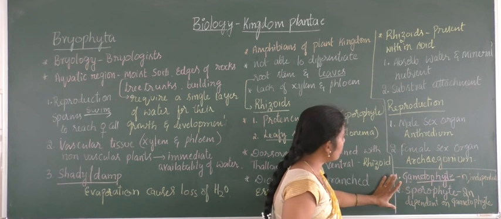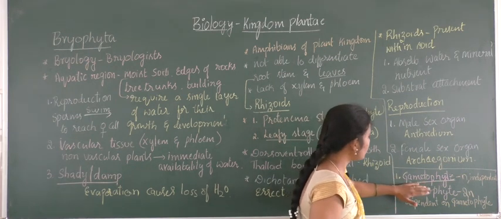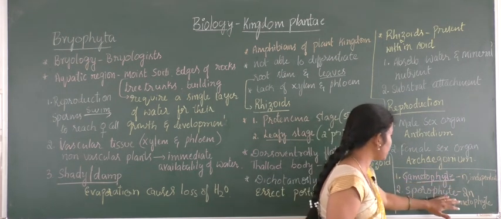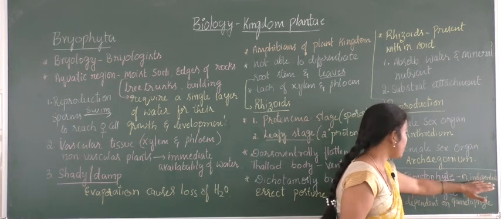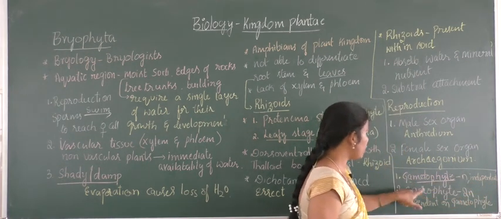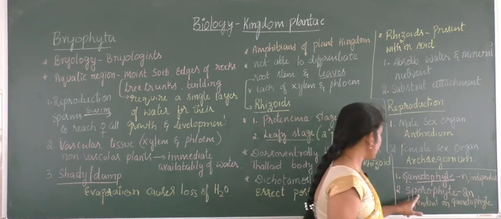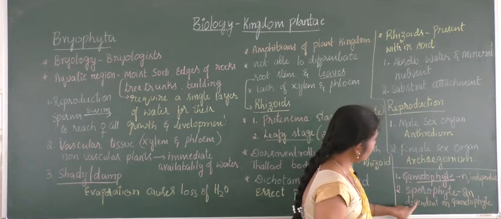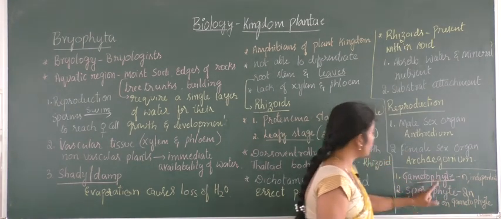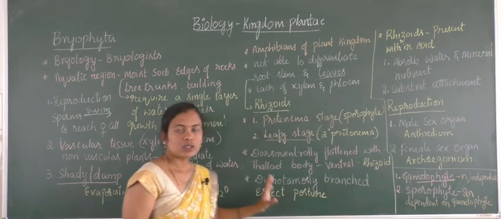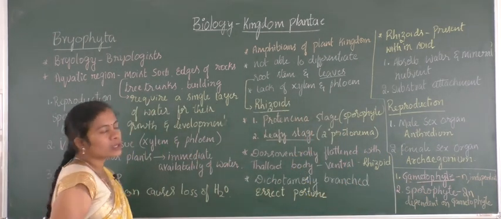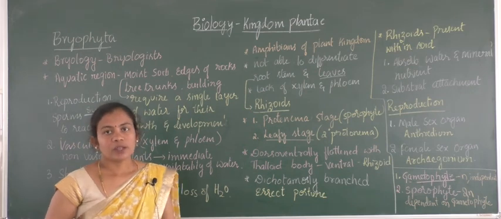And the plant body of a bryophyte will be of two types, the gametophytic part of the plant body and the sporophytic part of the plant body. The gametophyte is independent and n in condition, and the sporophyte is diploid, 2n in condition, and this sporophyte depends on the gametophyte due to the lack of rhizoids. So this is all about the general properties of bryophytes. Understood?